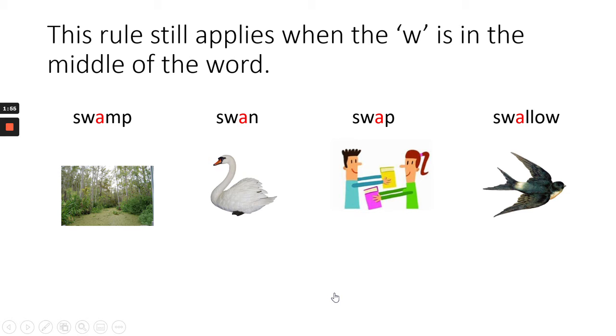Swamp, swan, swap, swallow. There is still an O sound that comes after the W, but we still use our spelling rule that when it's an O sound after the W, we spell it with an A and not an O. So that W is a very important letter in this rule.